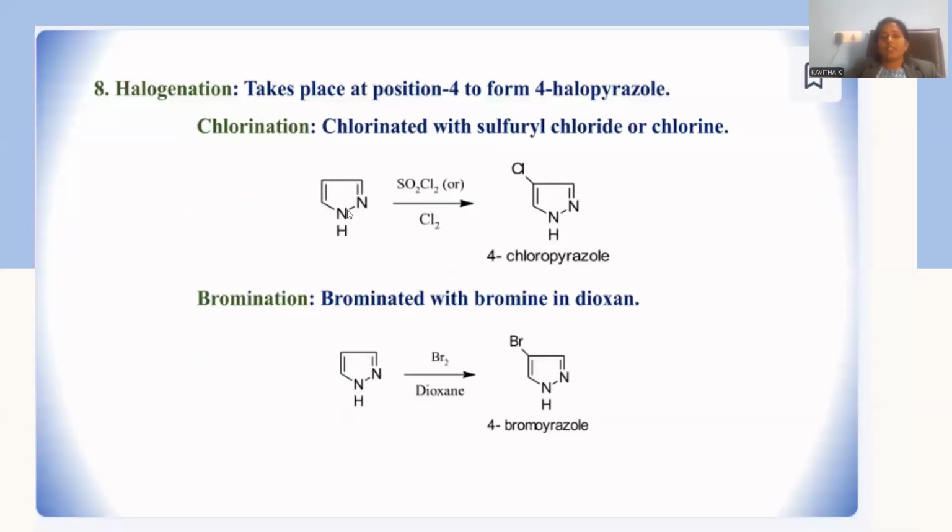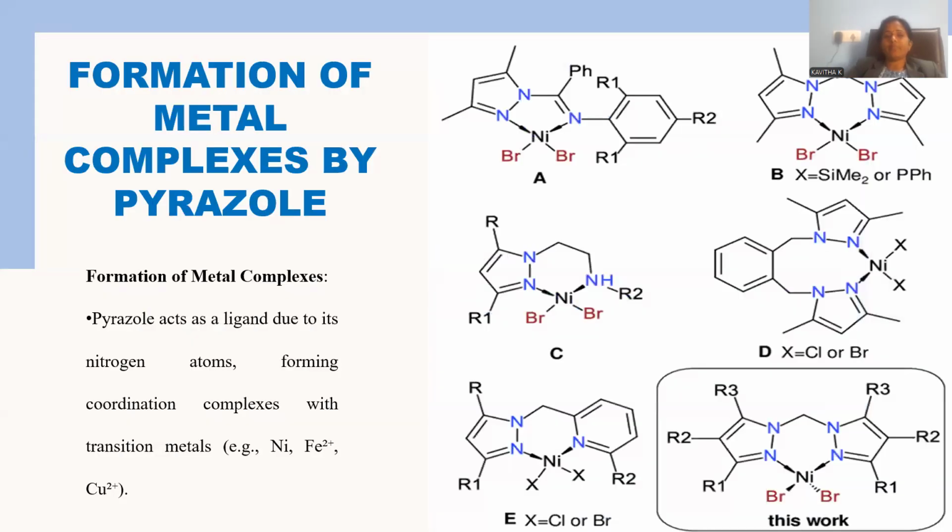Let me perform halogenation. Initially, I am performing chlorination by treating pyrazole with thionyl chloride or else chlorine gas directly. The chloronium ion is the electrophile substituted at position number 4. And bromination is performed by dissolving bromine in dioxane solvent so that the bromonium ion will be substituted at position number 4, giving 4-bromopyrazole as the final product.